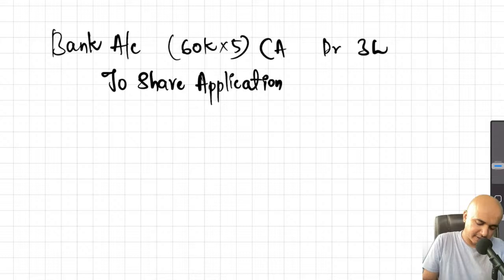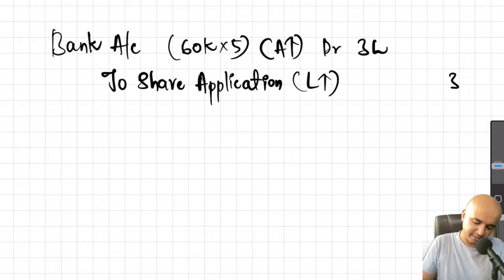This will be increase in asset, debit. This will be increase in liability, credit. Why is the share application a liability? For the simple reason that we have received money, but we haven't paid anything in return. So until and unless we pay something in return, that will be our liability because we have accepted the money